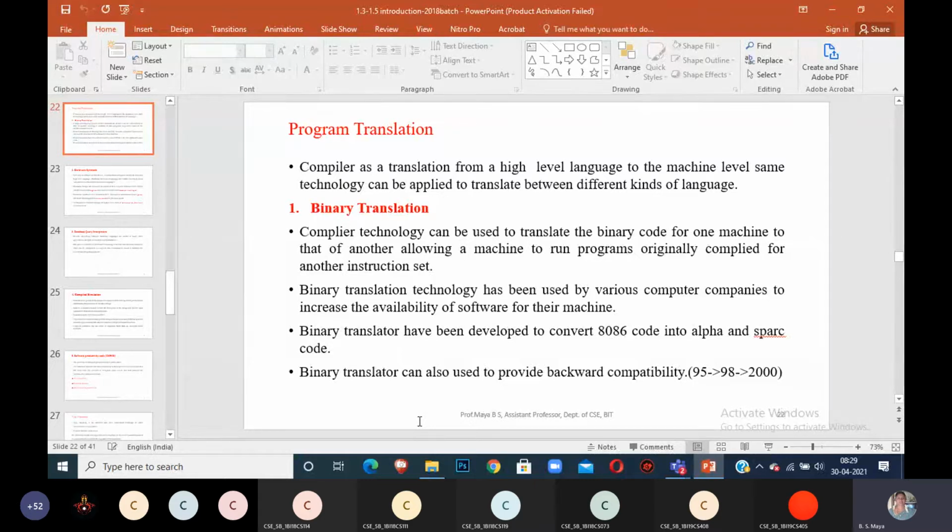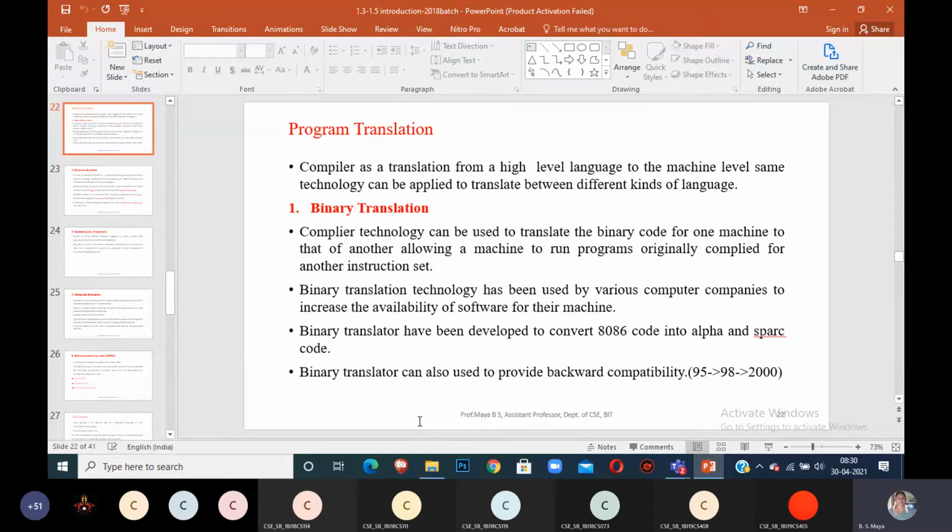Whatever you do in 95, some advances happen in 98. Whatever is in 98 will not be supported in 95. Including 95's features, some more features are added, and it goes to 98. It is backward compatibility, not forward compatibility.